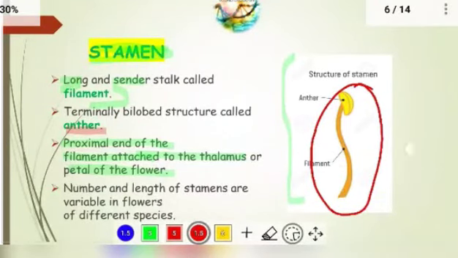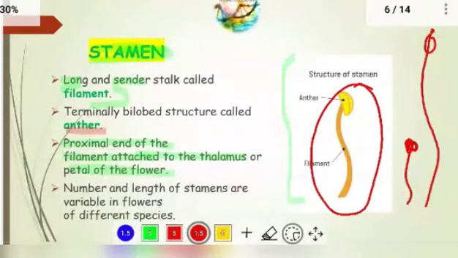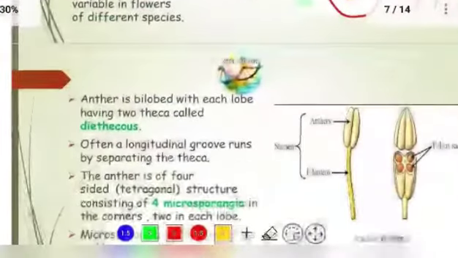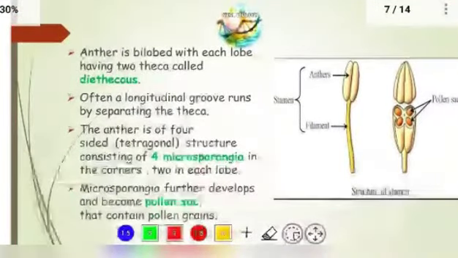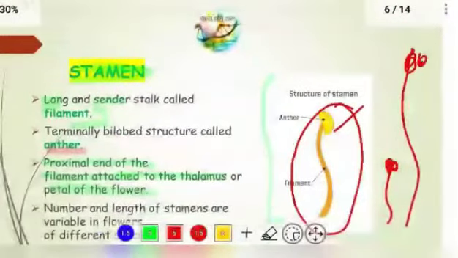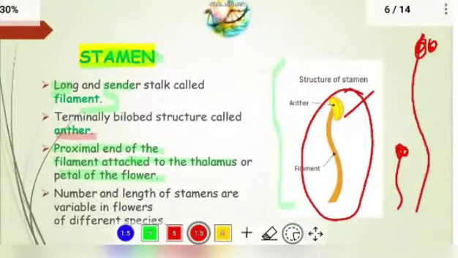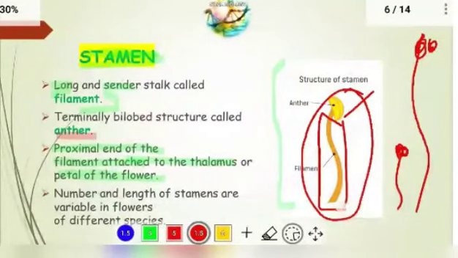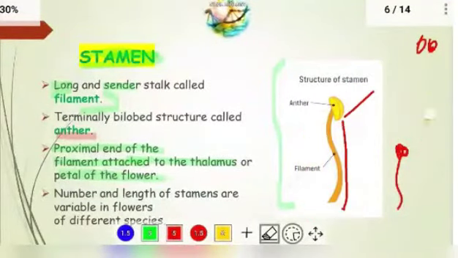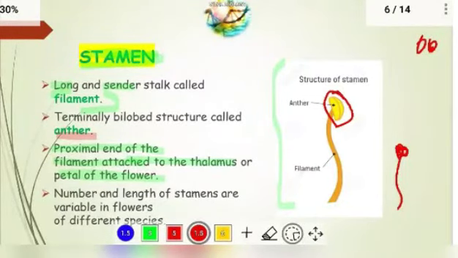Some stamens may be short, only this much, and some may be very long. In this way, in different species the stamen's structure varies in length and number. Let us move on to the next slide, that is about the anther. So till now we studied this much. Now let us go through only this part, the yellow color part, that is a bilobed structure called the anther.